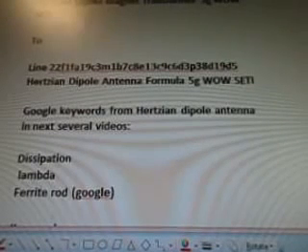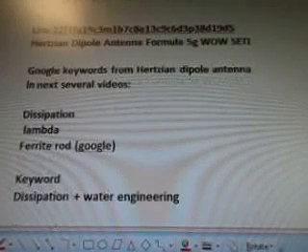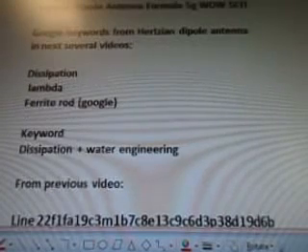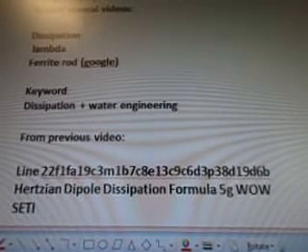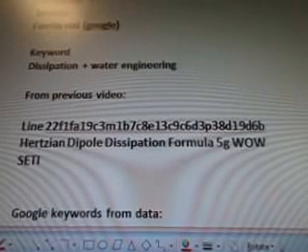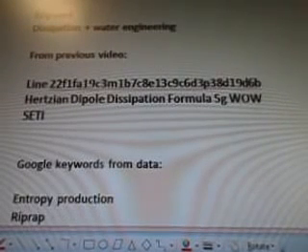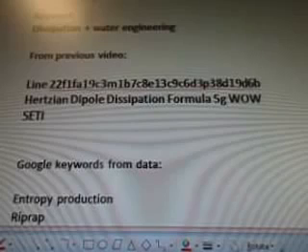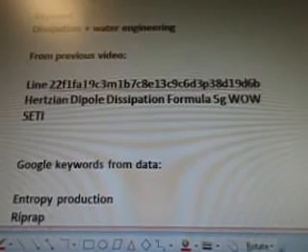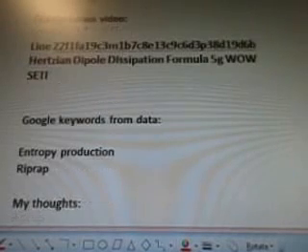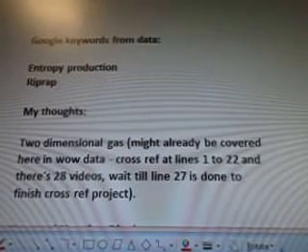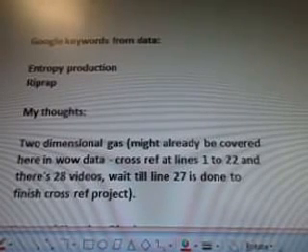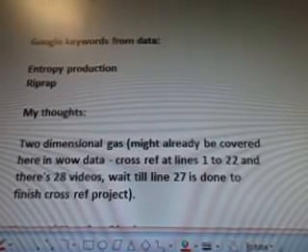Hertzian Dipole Antenna Formula 5G Wow Seti, and then from that I got the dissipation, lambda, and ferrite rod, and then we had dissipation water engineering from this video, line 22, F1FA, 19C3M, 1B7C8E, 13C9, C6D, 3P, 38D, 19D6B, Hertzian Dipole Dissipation Formula 5G Wow Seti, which brings us to entropy production and Riprap, which were two of the keywords that were found under the water engineering data on Wiki.